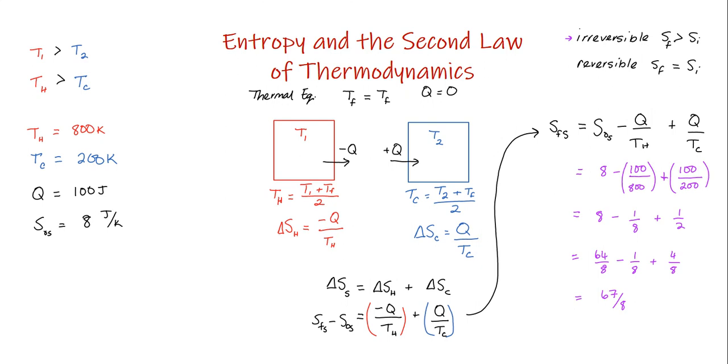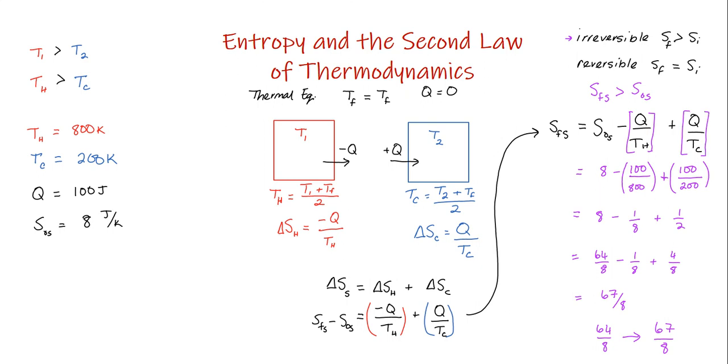Now this value, the initial entropy of the system, was 64 over 8, and the final entropy of the system is 67 over 8. And you can see that there has been a change in the entropy, an increase. So what we're saying here is that S_final will always have to be bigger than S_initial, because this first fraction over here is always going to be a smaller number than this fraction over here.